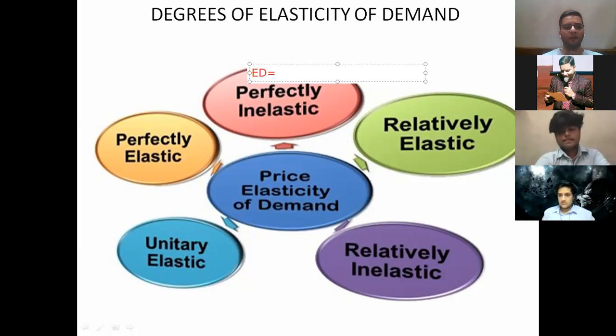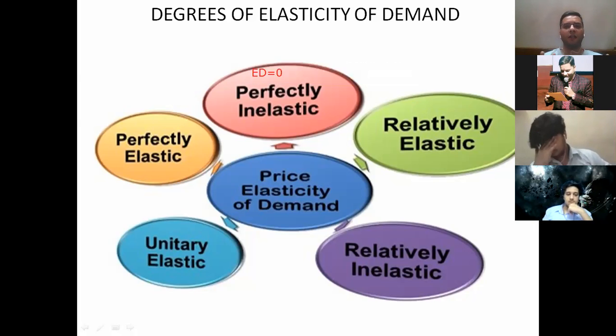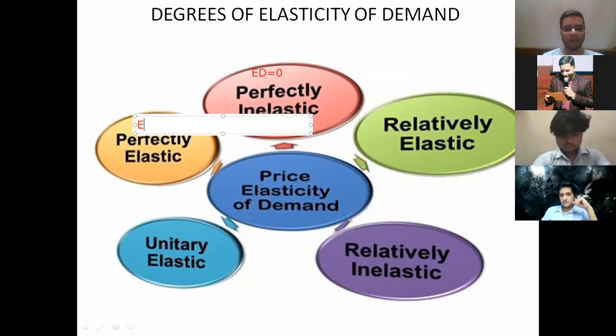Very good, everyone. I'm getting so many answers in the chat box. Perfectly inelastic is of course 0, because here inelastic means doesn't change, and perfectly inelastic means which does not change at all. Now can you please tell me about perfectly elastic? Perfectly elastic ED will be, look, elastic means which is changing. Perfectly elastic means which is changing a lot. That means here we are talking about infinity. Very good, everyone. So this is about infinity.